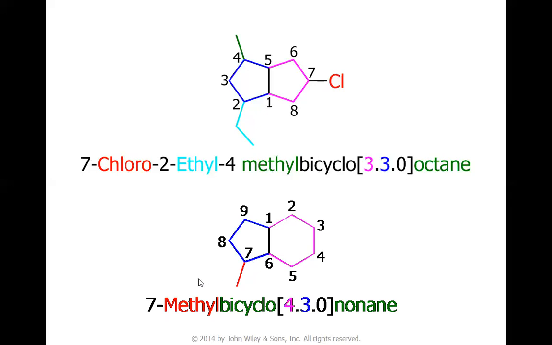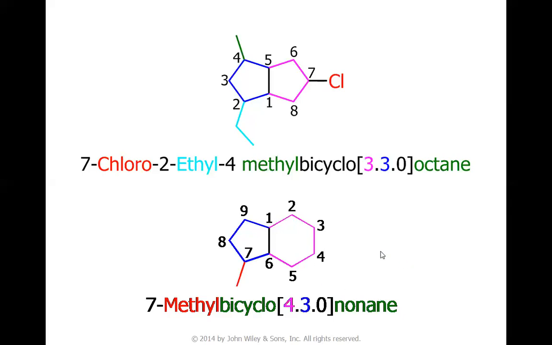So the name of this compound will be 7 methyl bicyclo again, because of bicyclic compound. 430 is because there are 4 atoms if you exclude the fused carbon atoms for this larger ring, and there are 3 atoms if you exclude these fused carbons for this shorter ring. And 0 just because there is no atom between these fused carbon atoms in this bond.